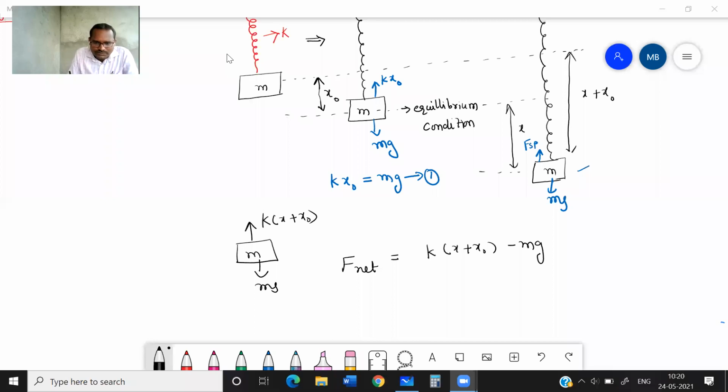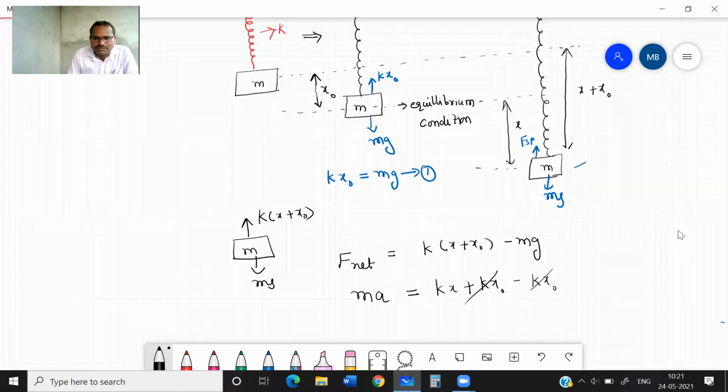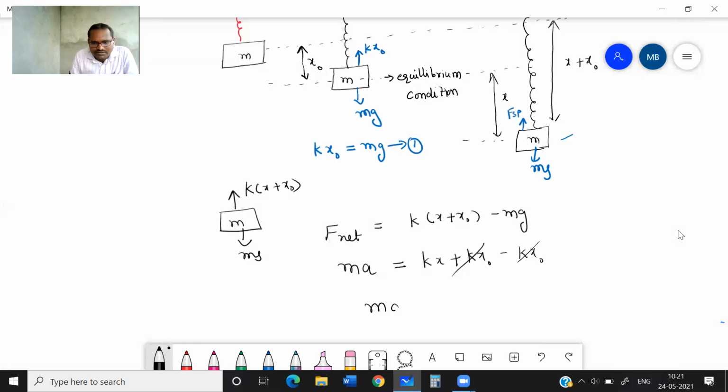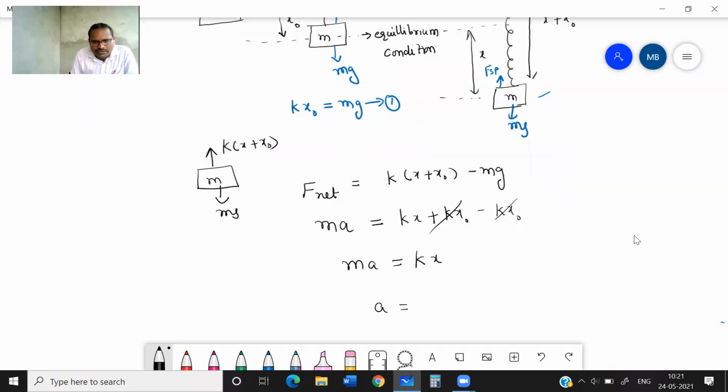Now, this net force we can write as ma, correct? It is equal to Kx plus Kx naught minus mg. What is mg from the first equation? Kx naught, correct? Kx naught cancels. You will get ma is equal to Kx. Then what will be a? a is equal to K by m into x.